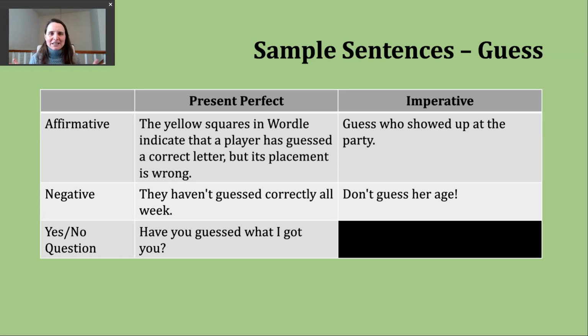I don't know if anyone is playing the game Wordle. It's becoming very popular. You might see people sharing images from the game in social media, but this is my first example here. The yellow squares in Wordle indicate that a player has guessed a correct letter, but its placement is wrong.